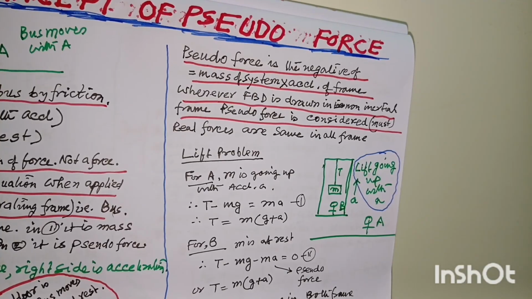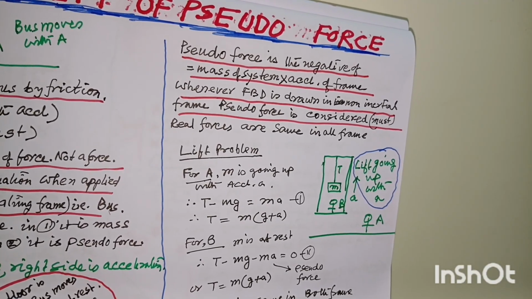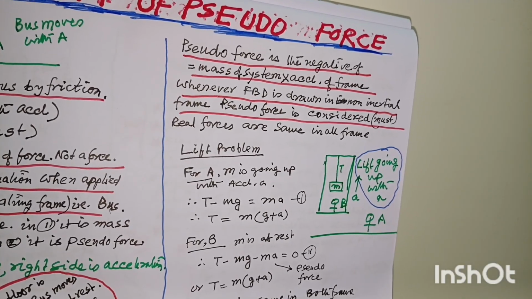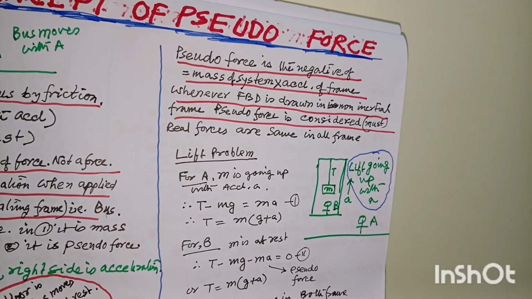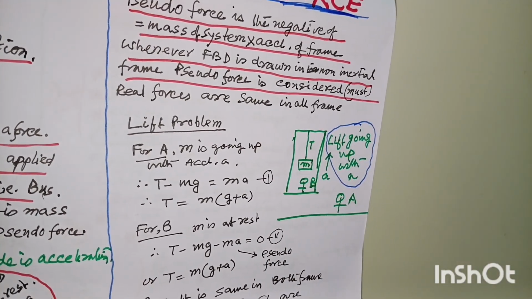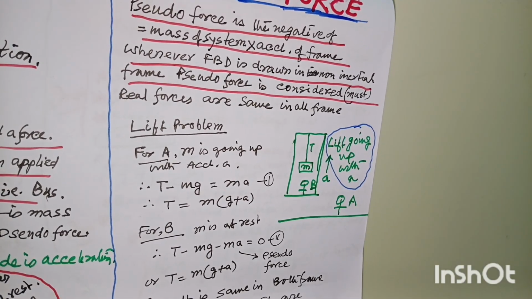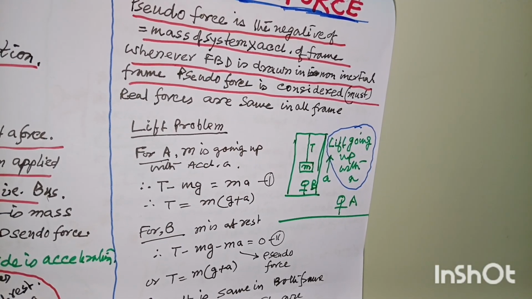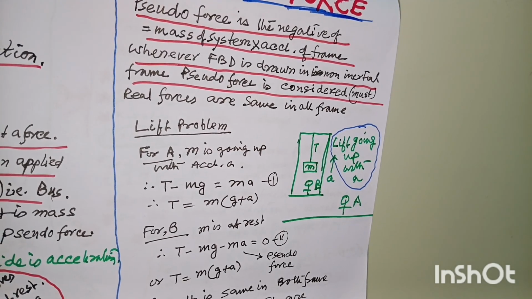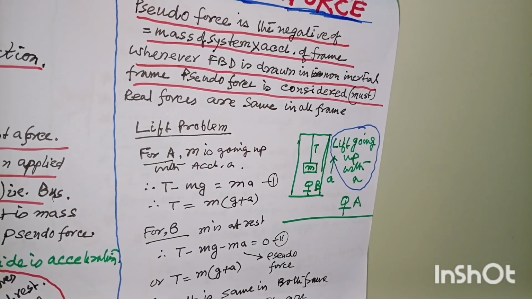That means where acceleration of the frame is 0, pseudo force is 0. If there is acceleration of the frame, this is mass of system into acceleration of frame with a negative sign. That means wherever a free body diagram is to be drawn in a non-inertial frame, pseudo force has to be considered, must. And of course, the real forces are also to be considered, because real forces are always the same in all frames.